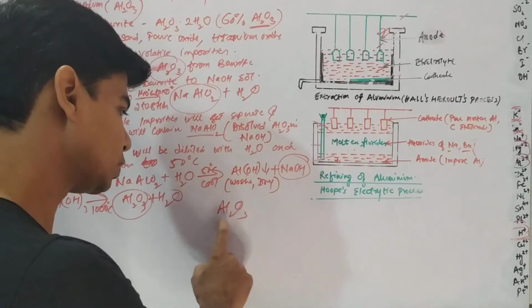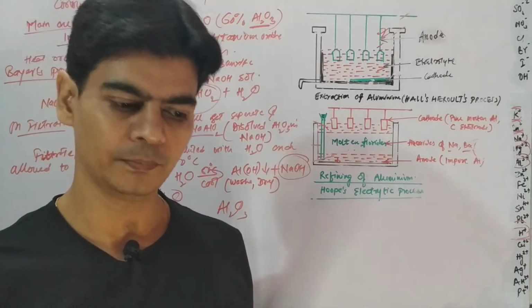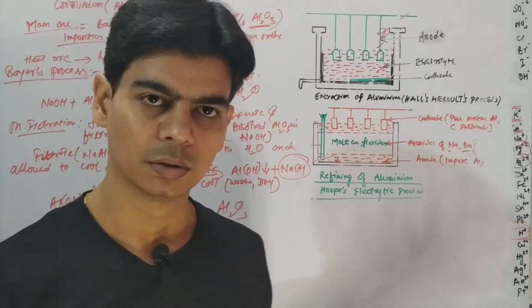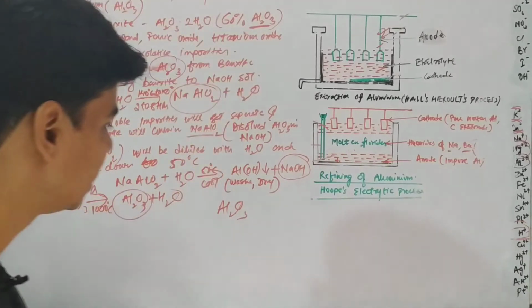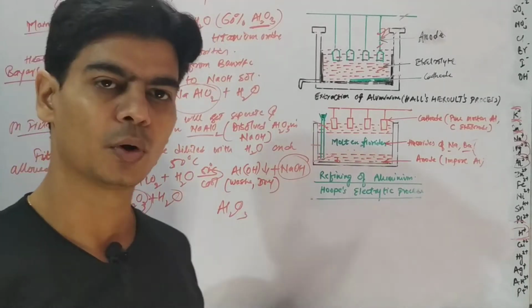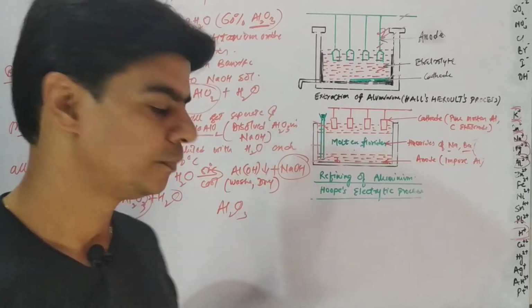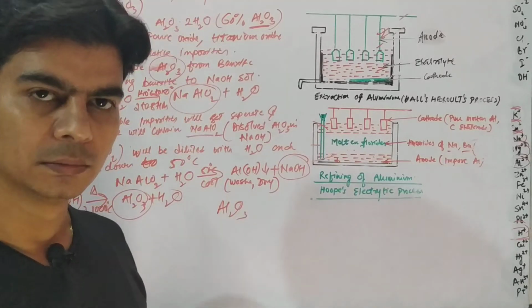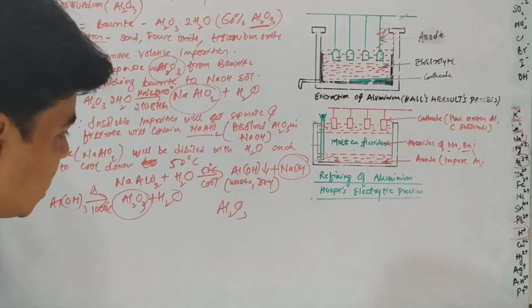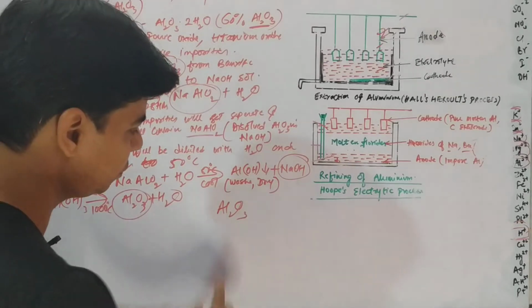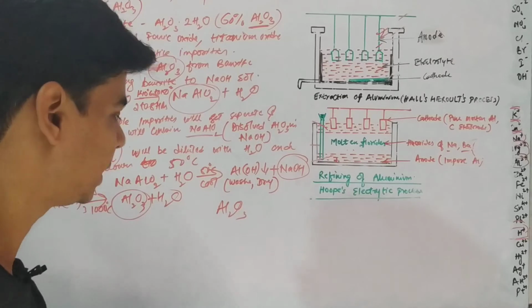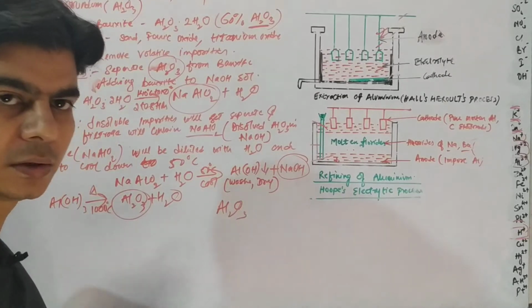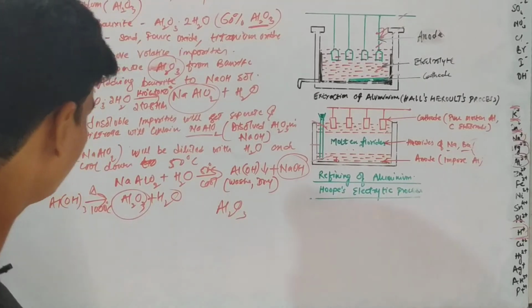This oxygen is so strongly bound to aluminium that it cannot be removed using common reducing agents, right? So what we do is we employ electricity to reduce this oxide, that is, to remove oxygen from this oxide. Once we remove oxygen, we will get aluminium, right?